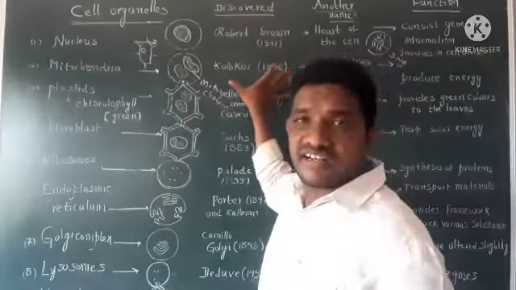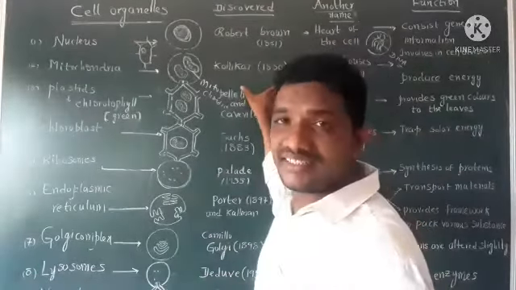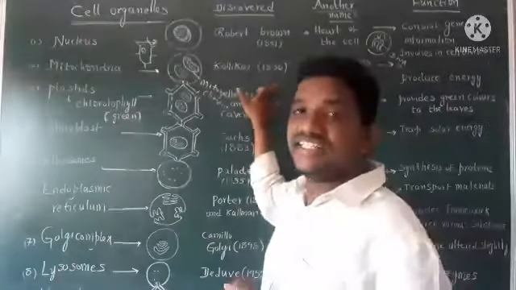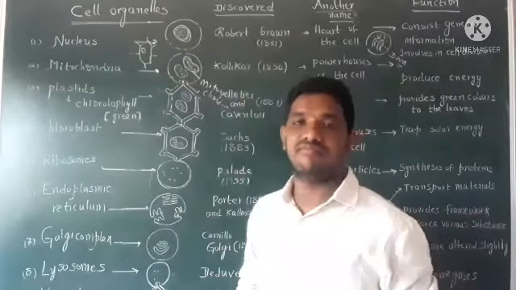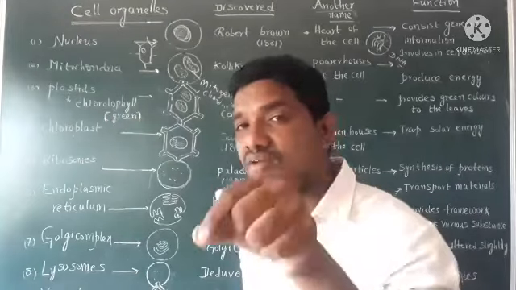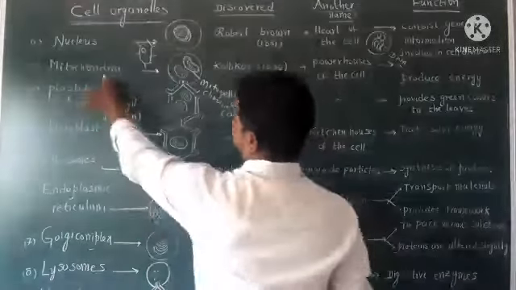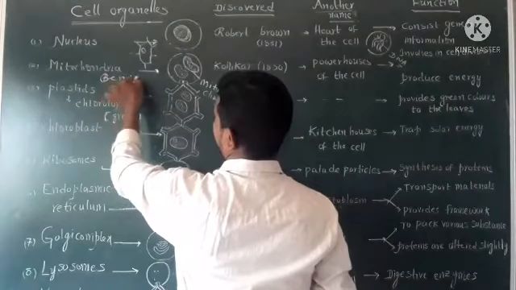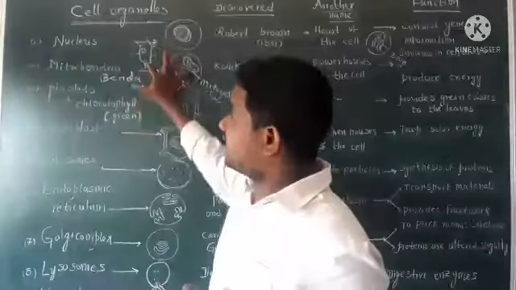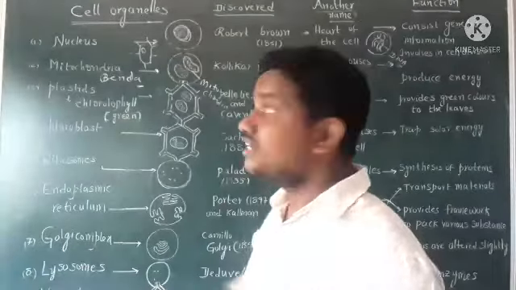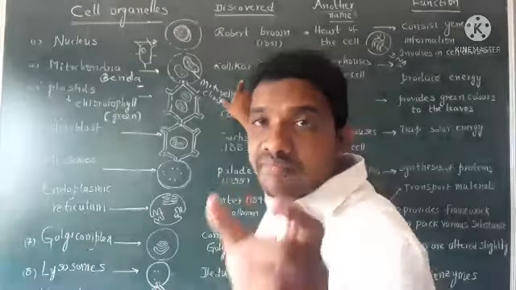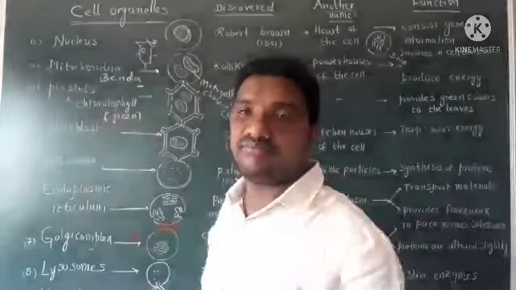Who discovered mitochondria first time? See, Kollikar discovered mitochondria first time in the year of 1850. But the term mitochondria was given by Benda. Identified by Kollikar. The term given by Benda.